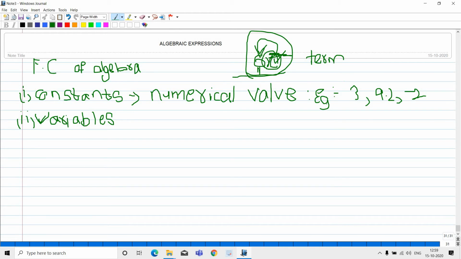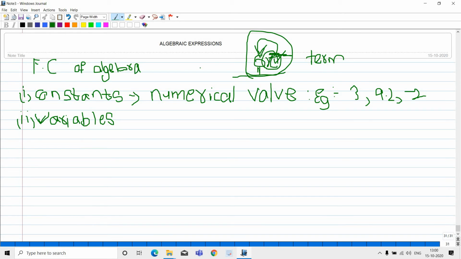You people got my point. So variable means a symbol which takes on various numerical values, any different numerical value you take. And the symbol you are adding, multiplying, subtracting, anything you are doing, that symbol is said to be variable or literal. So this is about variables and constants.